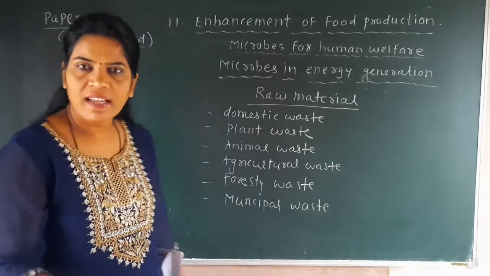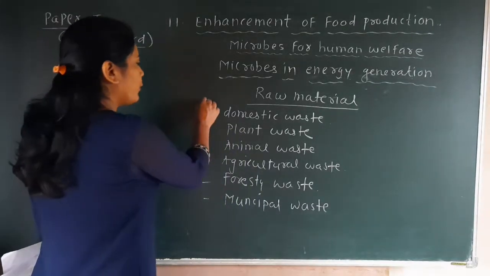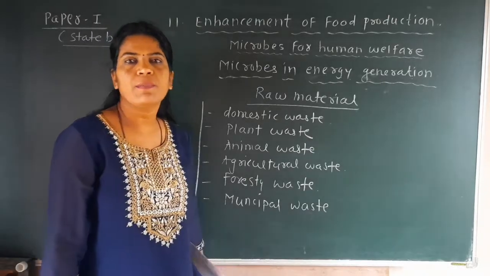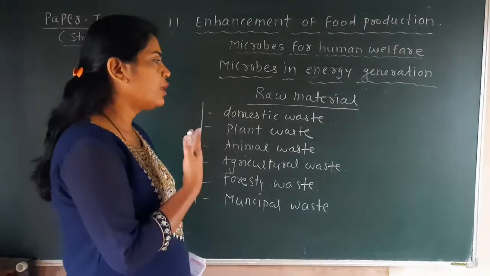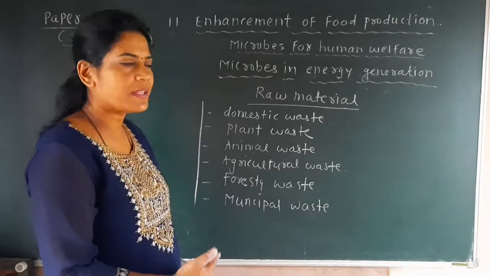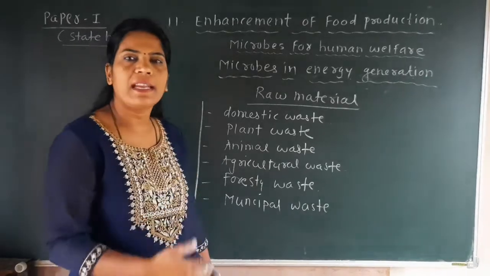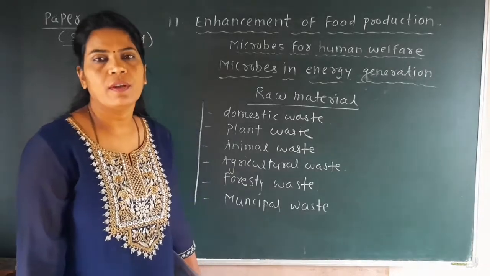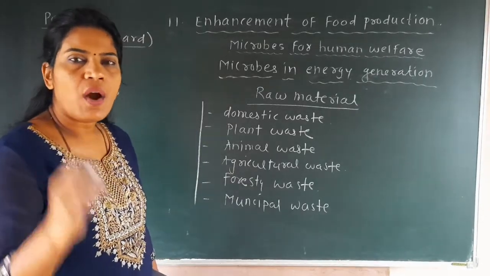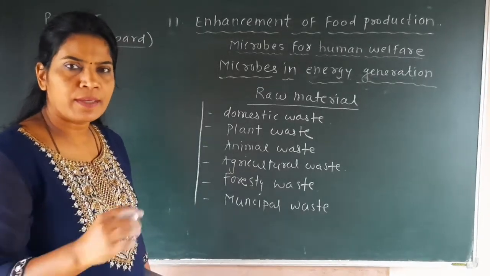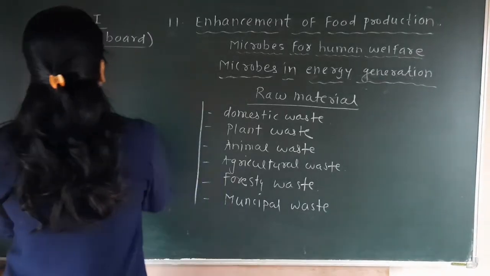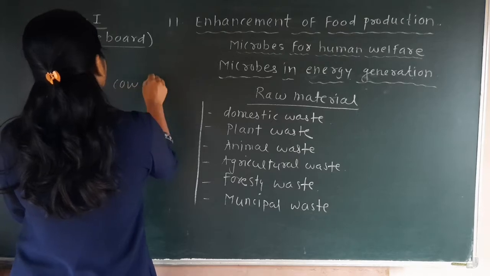So it is another important point that you have to remember which raw materials are generally used for the biogas production, and those are the domestic waste, plant waste, animal waste, agricultural waste, forestry waste, and the municipal waste. But generally from all of these, the major part which is used for the biogas production is the cow dung.